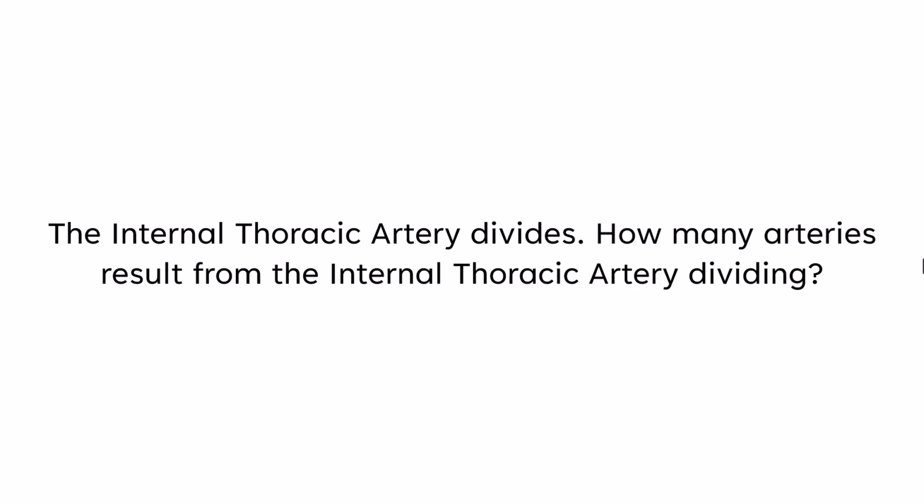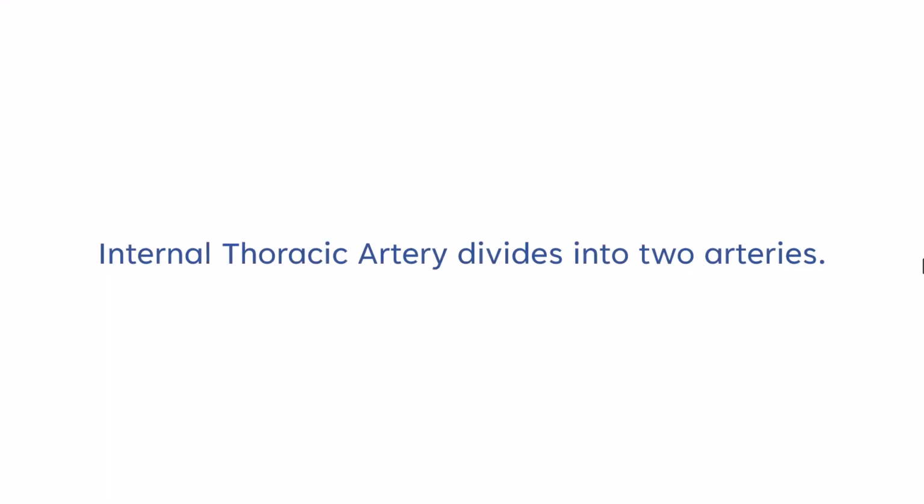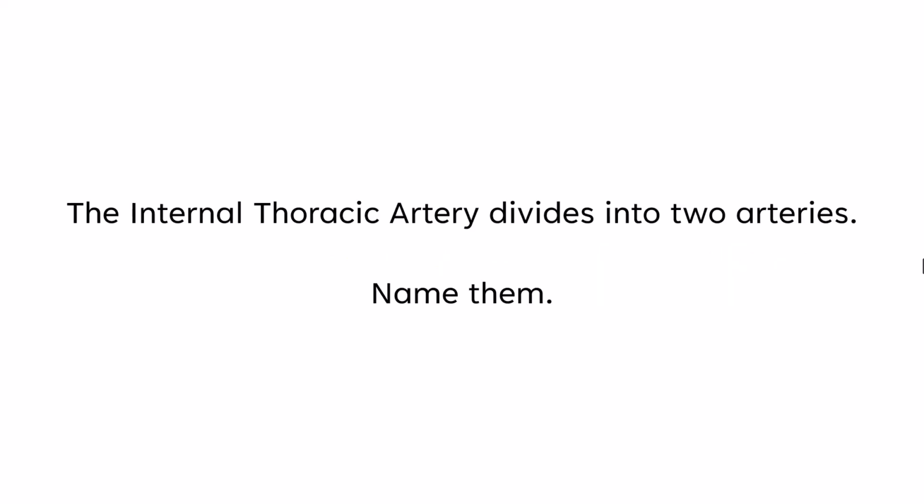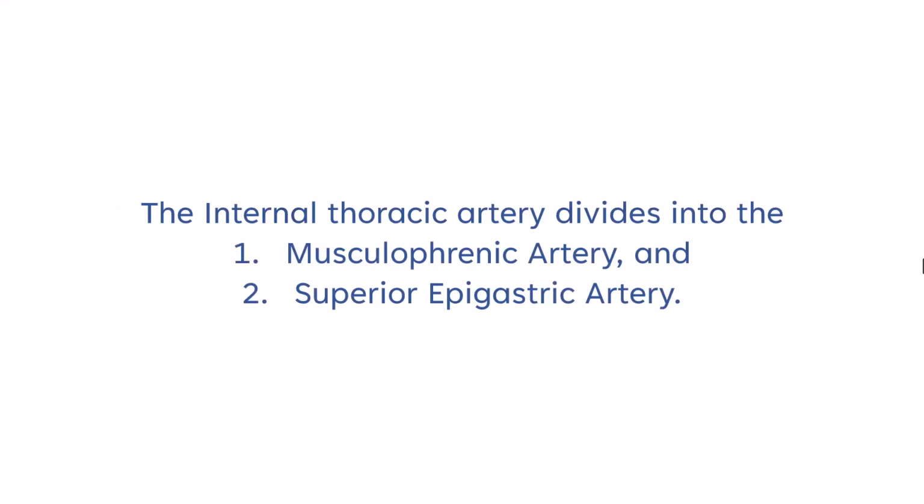How many arteries result from the internal thoracic artery dividing? The internal thoracic artery divides into 2 arteries. Name them. The internal thoracic artery divides into the Musculophrenic Artery and Superior Epigastric Artery.